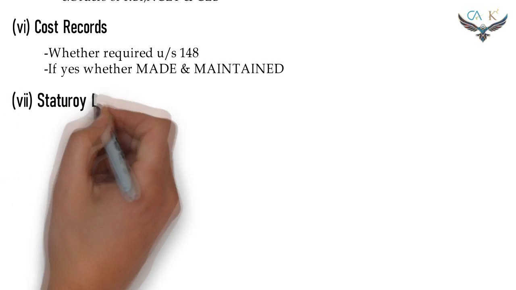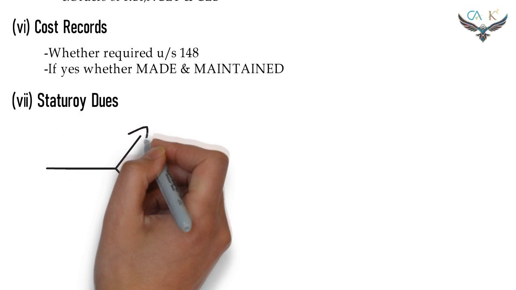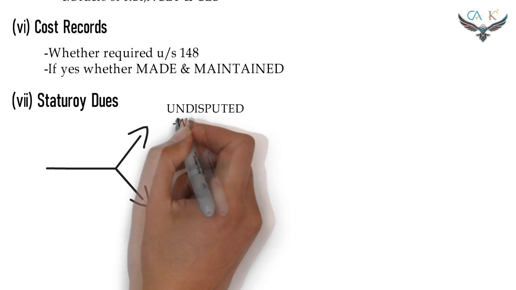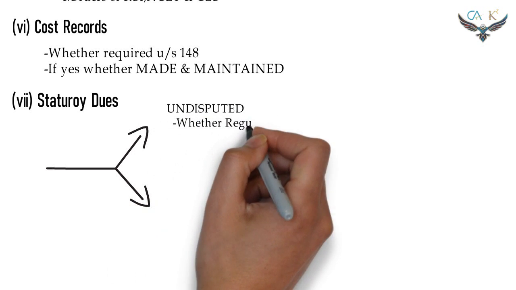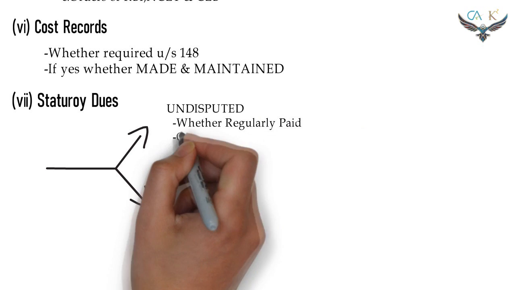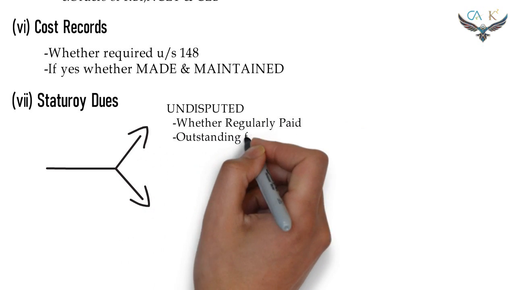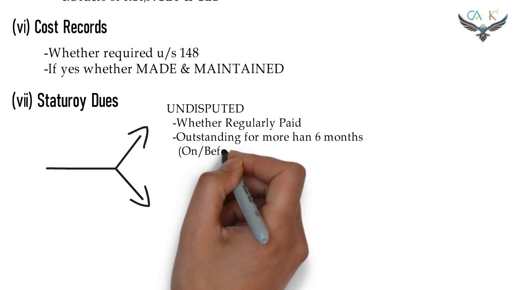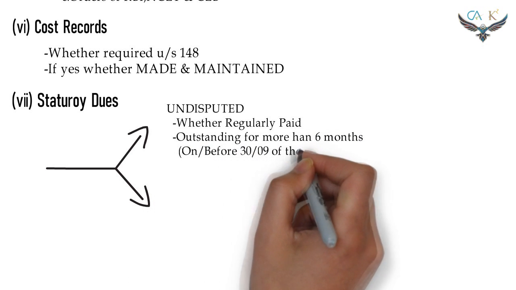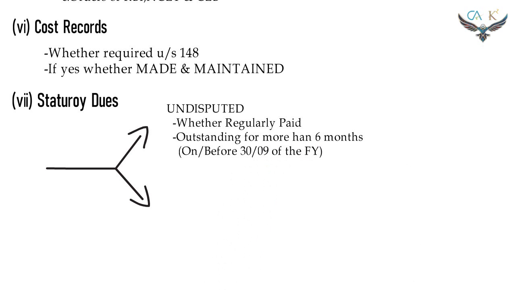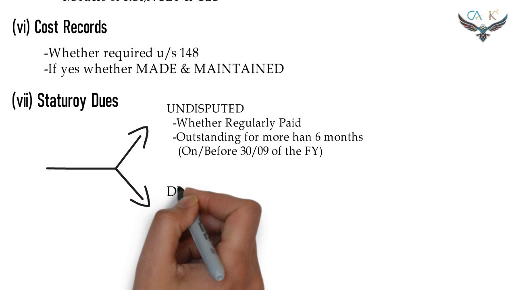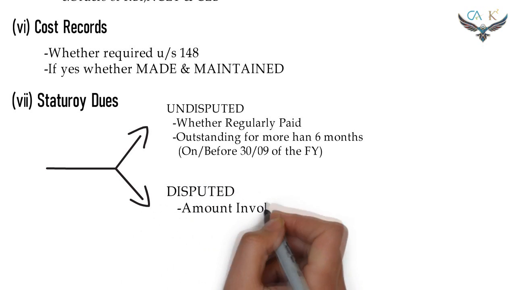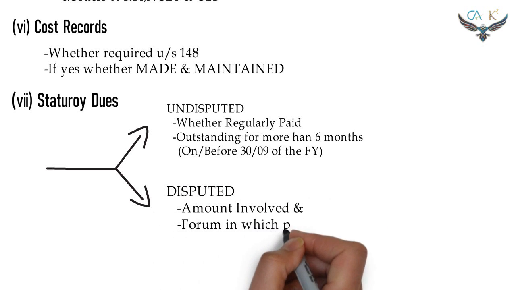Clause 7. The statutory dues. In case of undisputed statutory dues, the following points shall be covered. Whether the company is regular in depositing the statutory dues. Details of outstanding statutory dues for more than 6 months on the balance sheet date, that is, all of the statutory dues that are outstanding from on or before 30th September of the financial year. In case of disputed statutory dues, the following shall be covered. The amount involved and the forum in which it is pending.